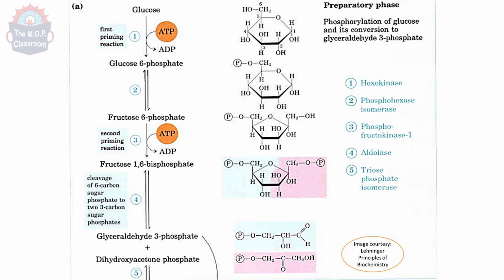In the next step, fructose 1,6-bisphosphate is cleaved into two triose phosphate molecules, glyceraldehyde 3-phosphate and dihydroxyacetone phosphate. It is the aldolase enzyme which does this reaction. So, now when you look into this preparatory phase, we have taken up 2 ATP. Now, remember the concept of basal metabolism. Even for the normal functioning of our body, we need to invest some energy. So, even to break down glucose to get energy, we have invested 2 ATPs in the preparatory phase.